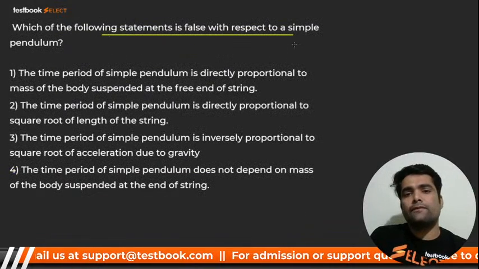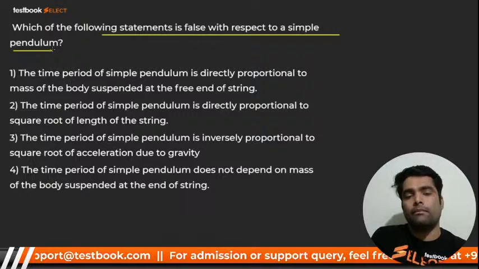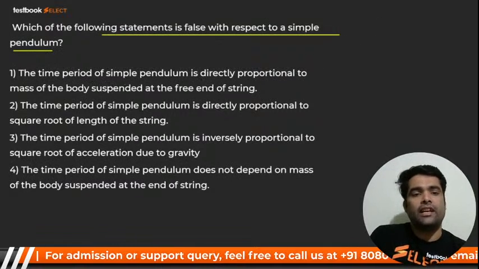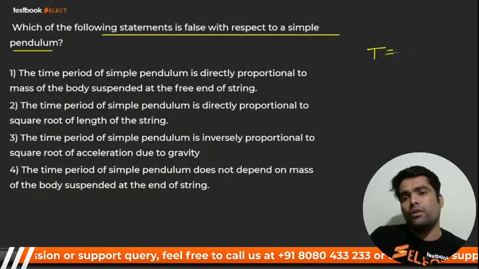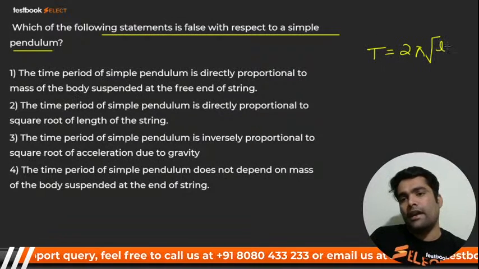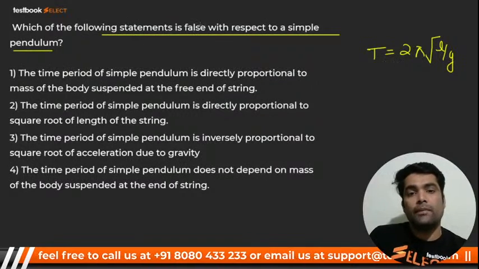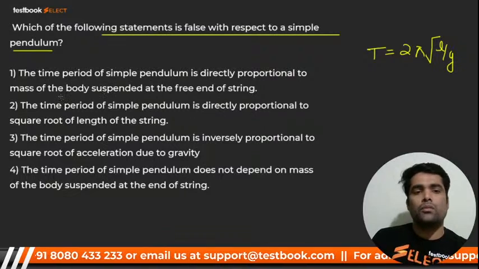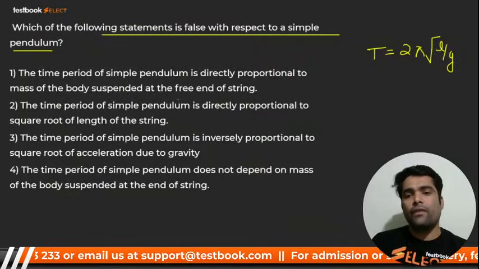Which of the following statements is false with respect to a simple pendulum? You know that the time period of a simple pendulum is 2 pi root of L by g. We have to find the statement which is false. The time period of a simple pendulum is directly proportional to the mass of the body suspended at the free end.